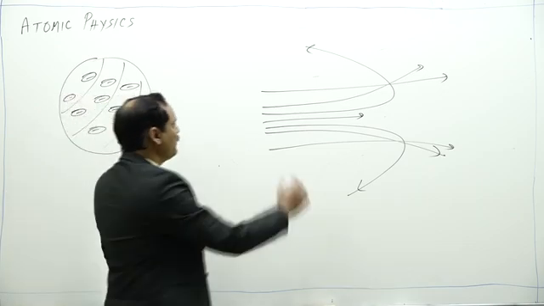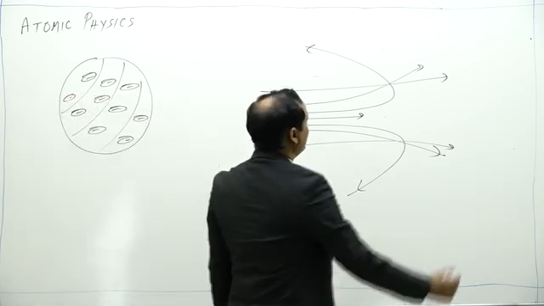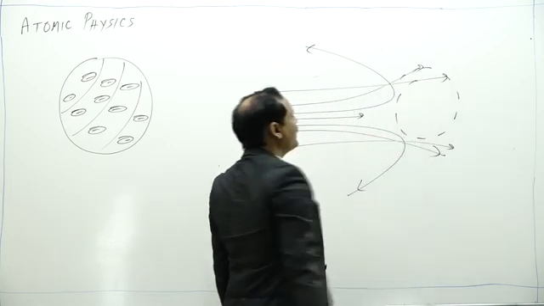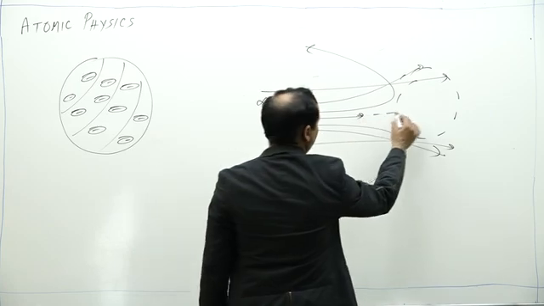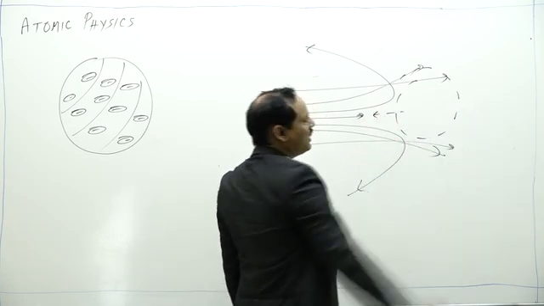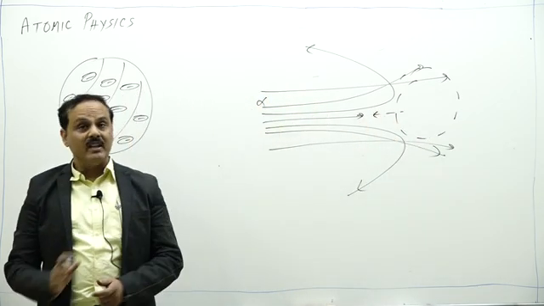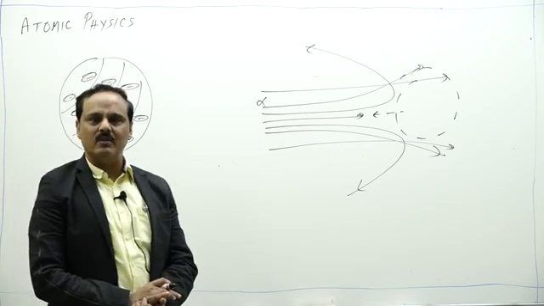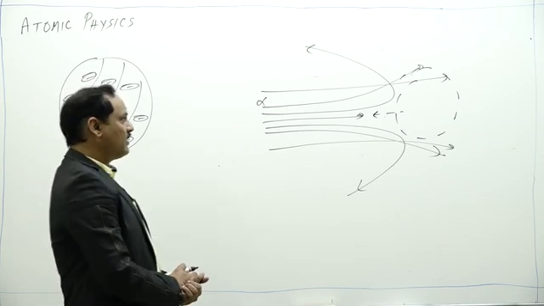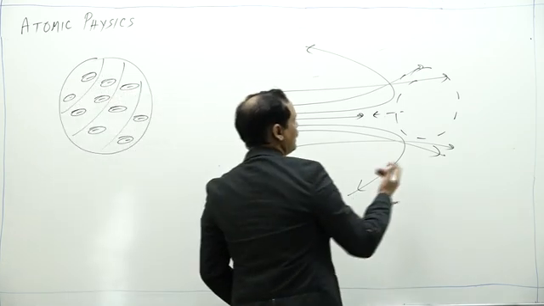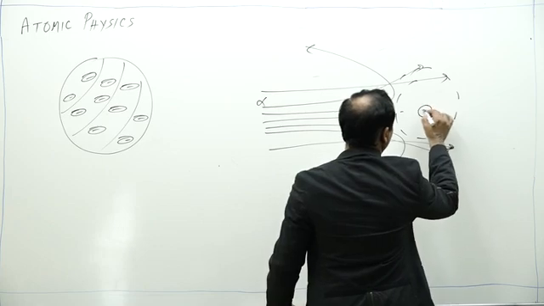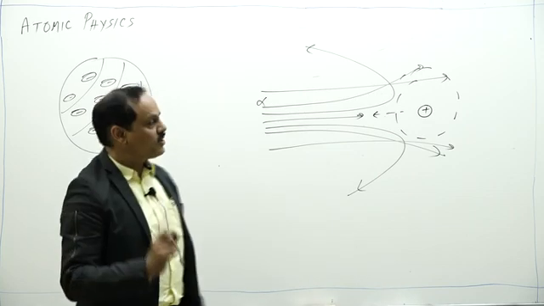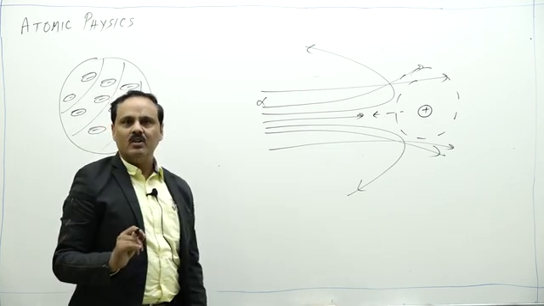What does it mean? If I bombard alpha particles towards an atom, only few are getting deflected and most of them are going undeflected. It means that they are not getting repelled. That means atom is not a uniformly distributed positively charged sphere. Rutherford also concluded that the entire positive charge and almost entire mass of atom is concentrated at the core of atom, known as nucleus.